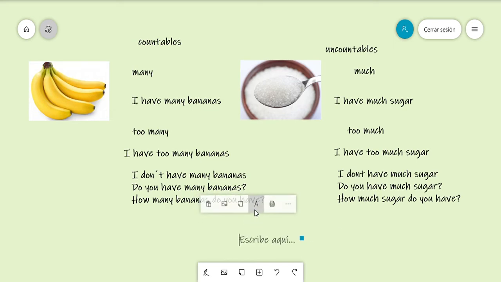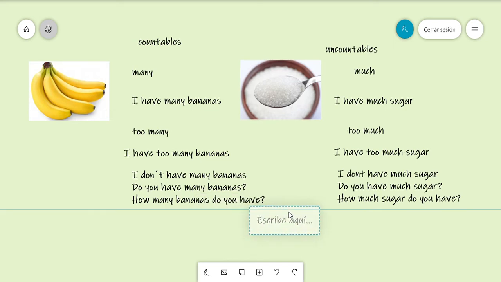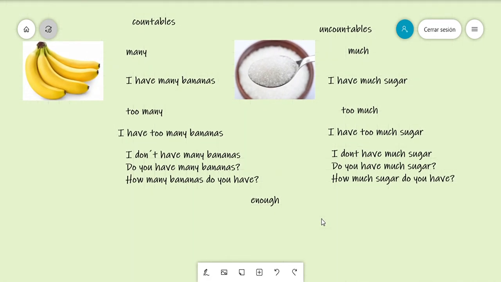And you have another word that you can use in both cases. That is enough. Enough is an expression that you use when you have the exact quantity that you need. For example, you can say, I have enough sugar.